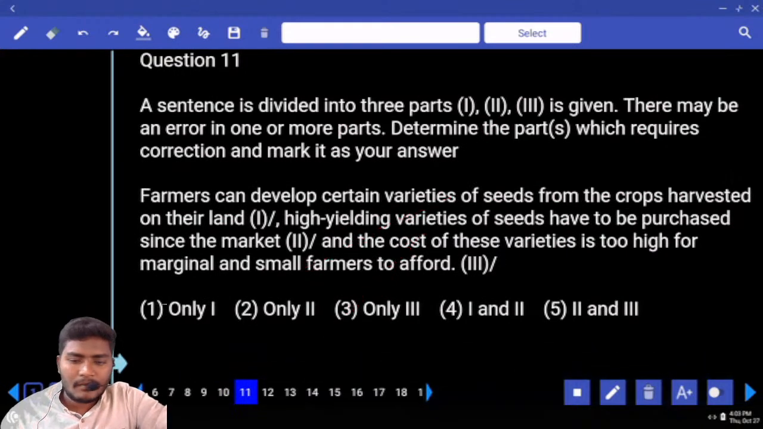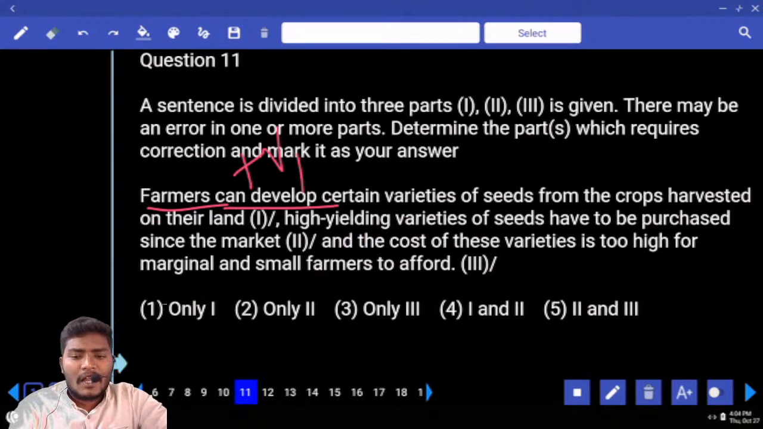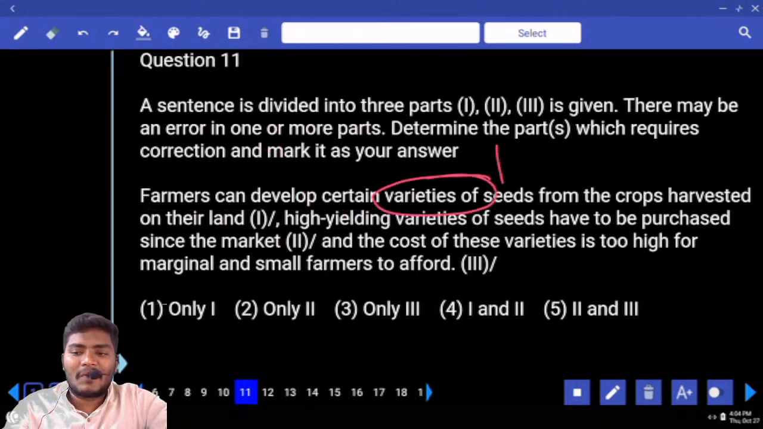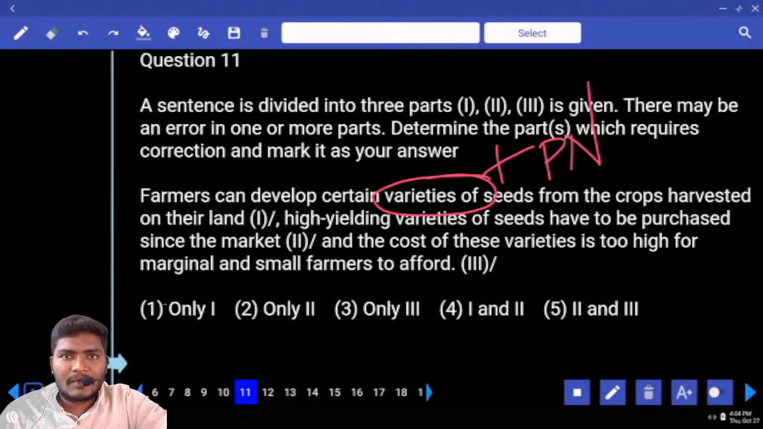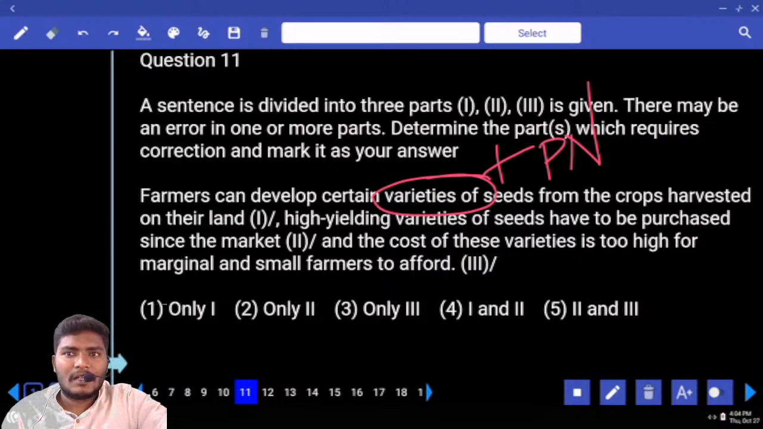Next, 11th one. Farmers, plural, can develop. All the modal verbs are followed by V1. Can develop certain varieties of seeds. Varieties of is always followed by what type of noun? Plural noun. Remember this. Several is followed by singular noun or plural noun? Plural noun. Few is followed by plural noun. Next, little is followed by singular noun or plural noun? Little is followed by singular or plural? Singular only. Next one, both is followed by plural noun.